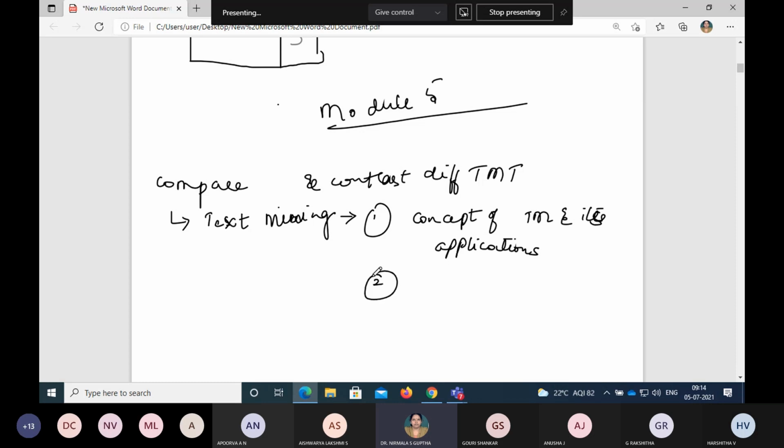Then the second objective of learning this topic is to know the process of text mining, including the concept of the document matrix and how it can be mined. In this objective we are going to learn and understand all of that.